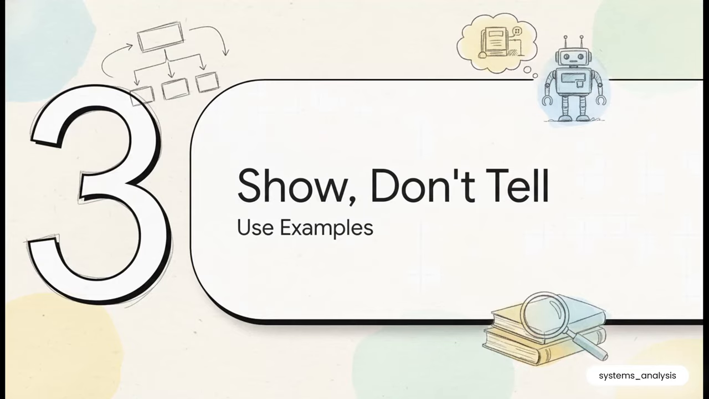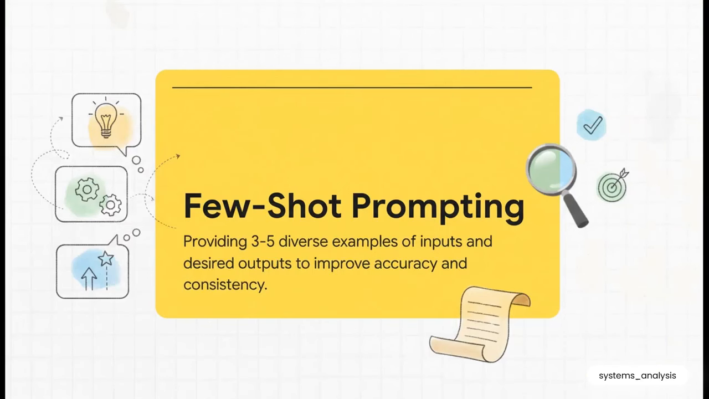Let's move on to our next technique, because this one is a massive level up for getting really consistent, high-quality results. The idea is, instead of just telling the AI what you want, you can actually show it. This is called few-shot prompting. Now, the idea here is simple, but it is so effective. You give the AI a few examples of your input and the exact output you're looking for.